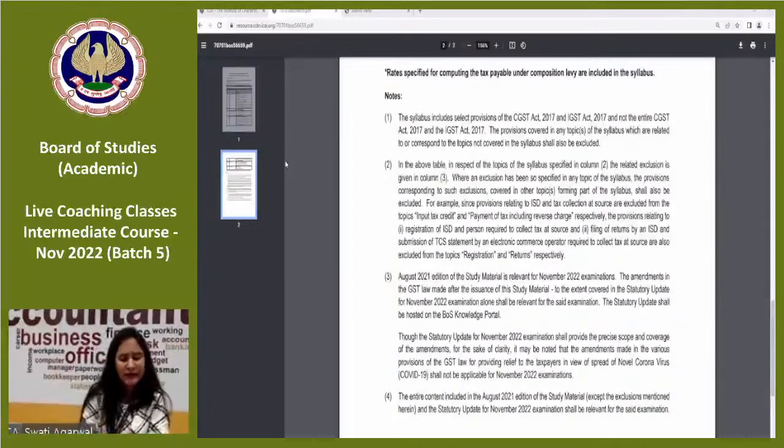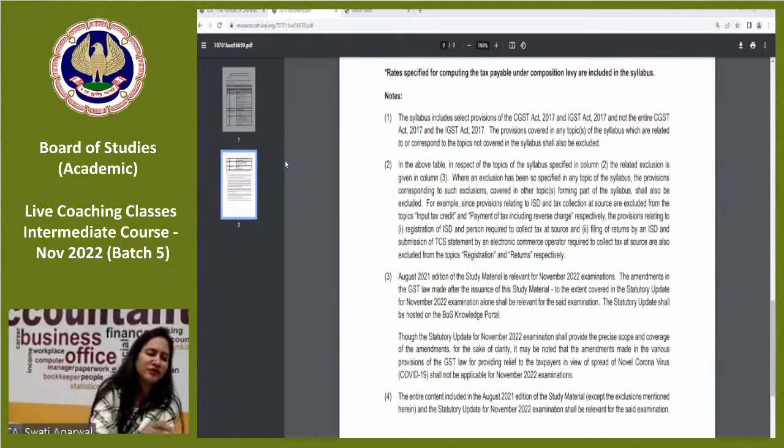So basically, the entire content included in the August 21 edition of study material, except the exclusions mentioned herein, means study guidelines, and the statutory update which contains notifications plus circulars, are relevant for the said examination.